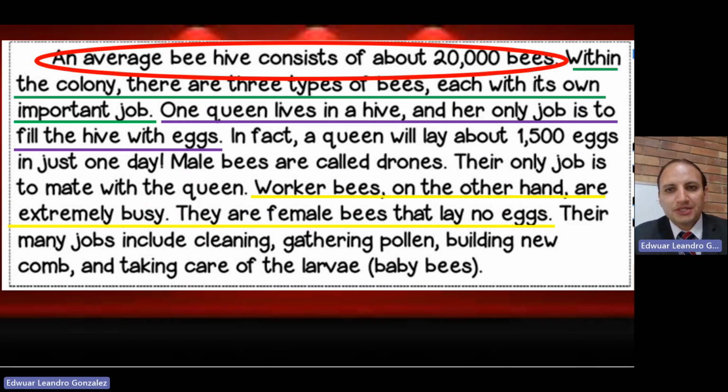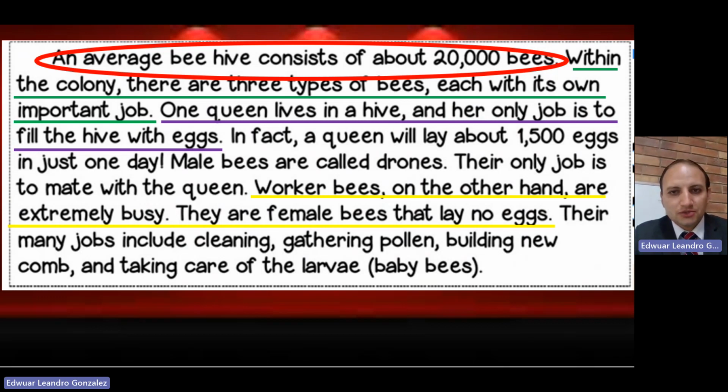If we read these three supporting details, we can see that within the colony, there are three types of bees, each with its own important job. This is a detail that supports the main idea, and it is not the main idea because the text is not about different types of bees. It's supporting a main idea that is about beehives. You can take a look at the purple one. We can see that one queen lives in a hive and her only job is to fill the hive with eggs.